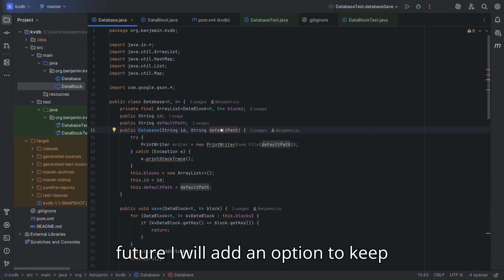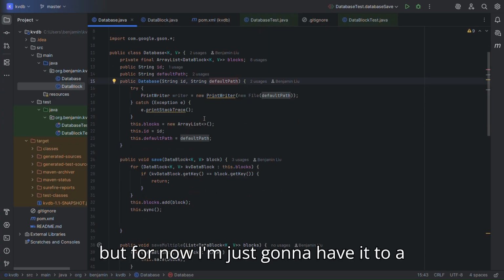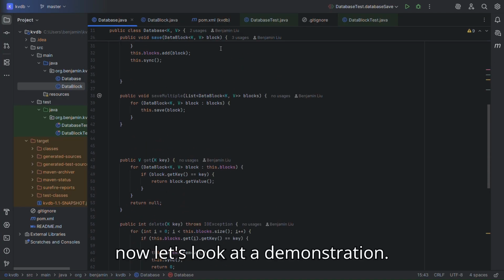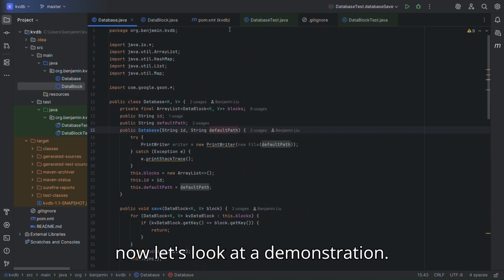In the future, I will add an option to keep the data in program memory, but for now I'm just gonna have it written to a JSON file. Later, I will also add support for serializing into stuff like XML. Alright, so now let's look at a demonstration.